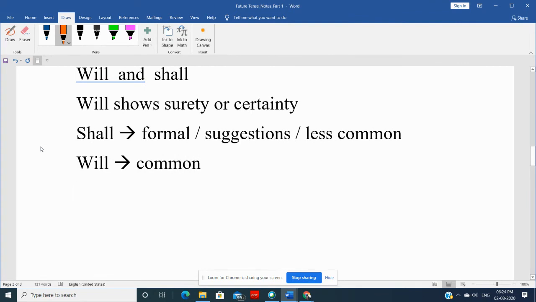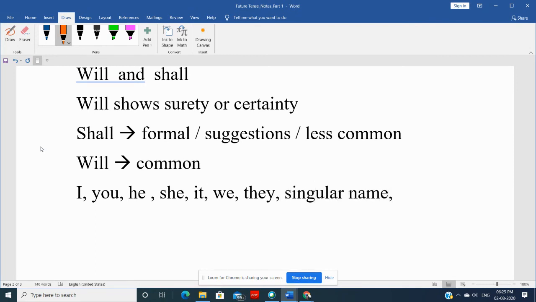Whatever the subject may be, we can use will, right? For example, any subject, like I, you, he, she, it, we, they, any singular name or any plural name, we can use will with that.